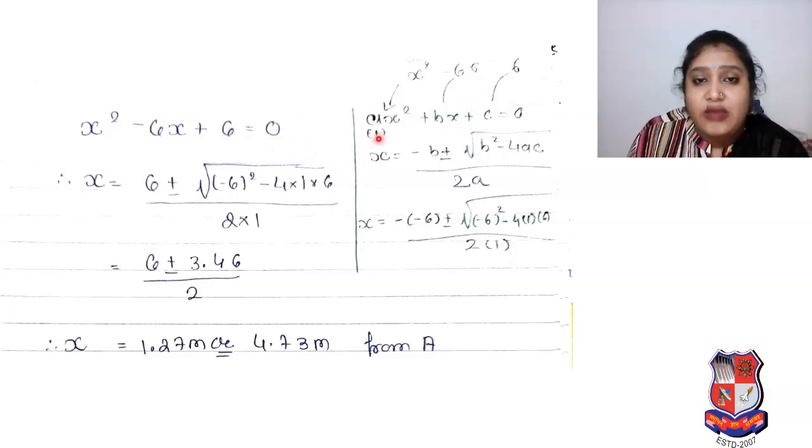So as per that, x is equal to minus b plus or minus under root b square minus 4ac upon 2a. So as per that, we have to find the roots. We will put all the values and if we simplify, then we will get x is equal to 1.27 meter or 4.73 meter from A. So this is our value of x.